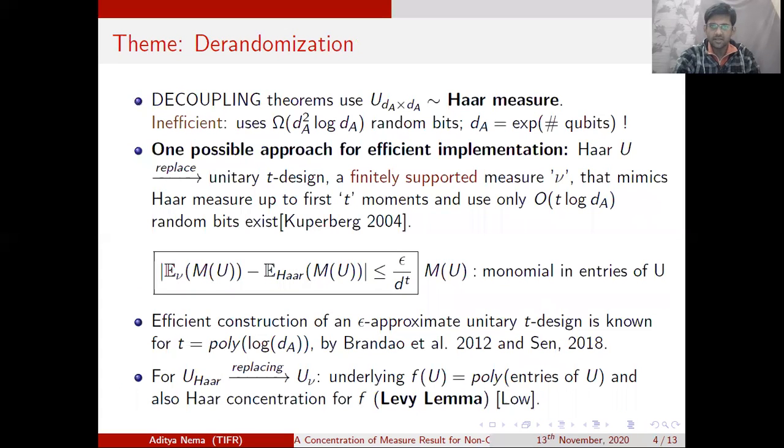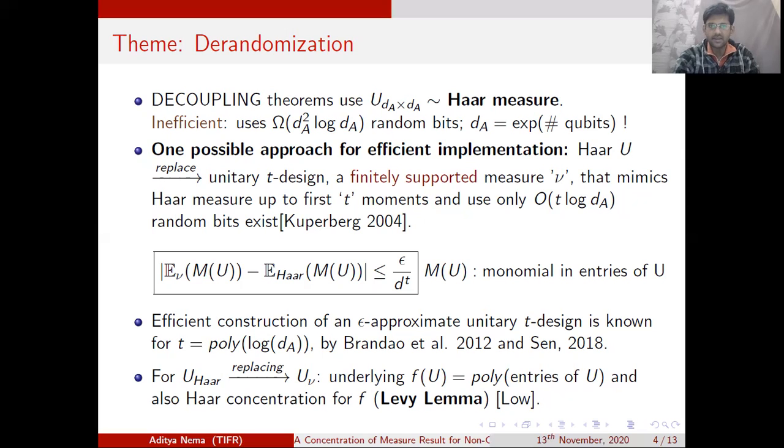Now, the theme here is de-randomization. So what do we mean by this? We know that Haar random unitaries are inefficient to implement. They use an exponential number of resources, and the resource for us here is mainly random bits. So one possible approach towards efficient implementation, to say the least, is to replace a Haar random unitary by a unitary chosen from an approximate unitary t design.